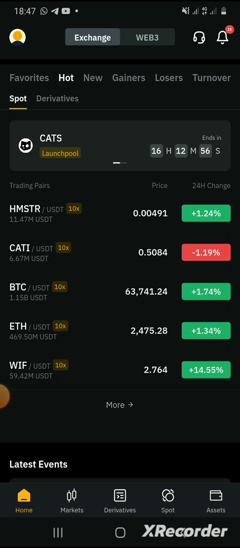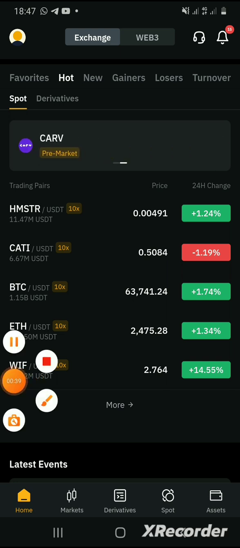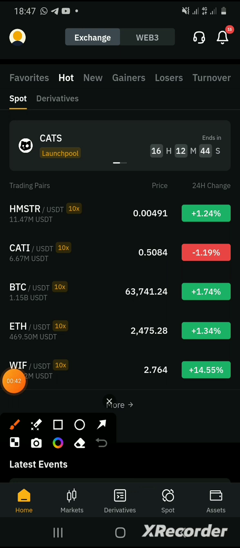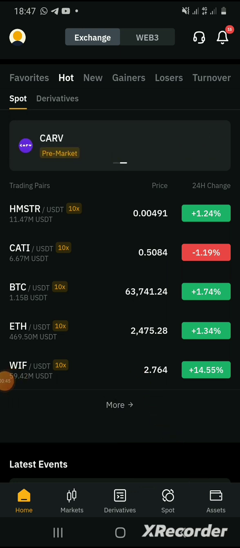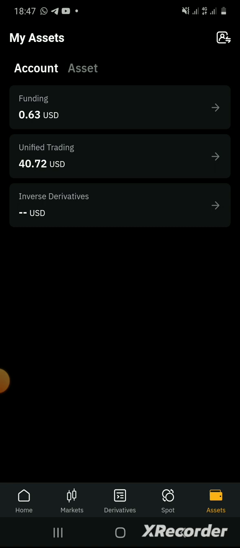So in case you use Bybit, I just want to demonstrate how you can locate your cat in a simple form. So let's go to Assets. You click Assets. Either you look for it in funding or unified trading. Bybit might decide to drop it in unified trading, because when they drop it, normally it ought to be in funding. Many people find it difficult to transfer their funds from funding to unified trading. But nevertheless, you can look for it in any of them.